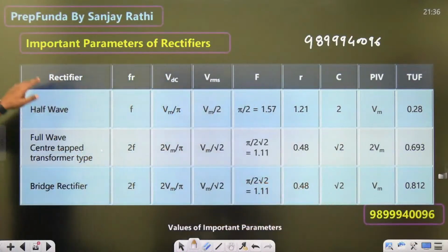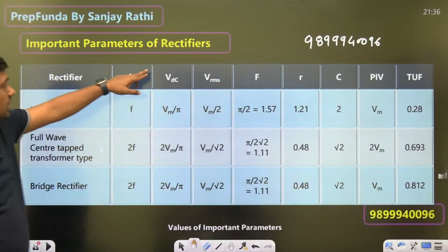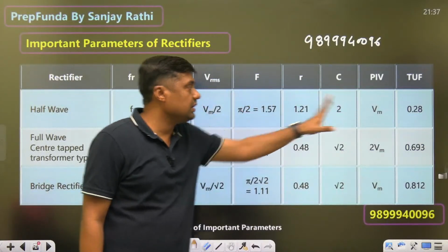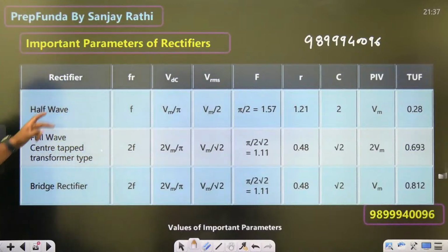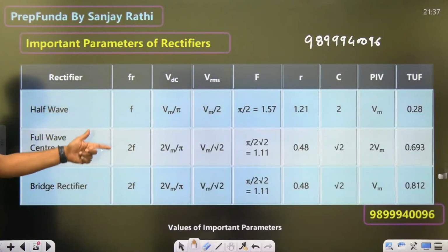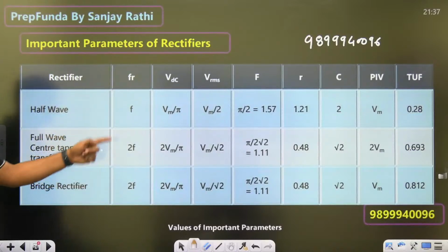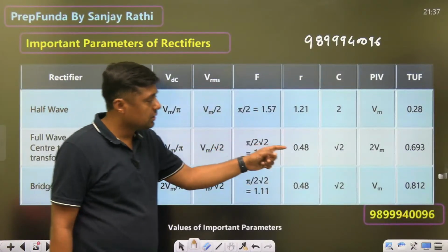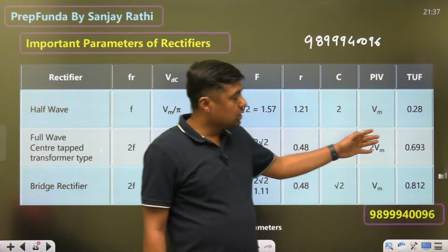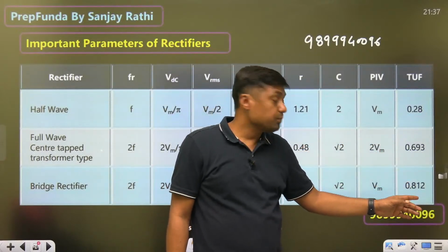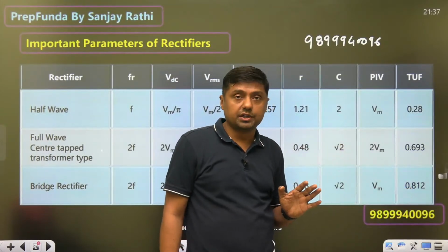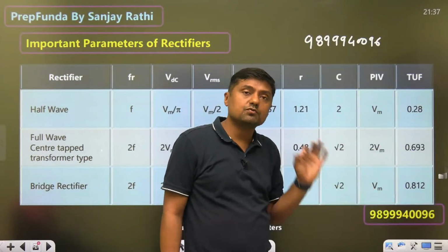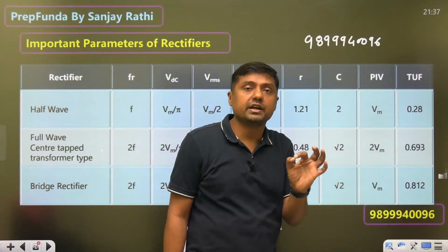Okay, तो देखो यहाँ पर पूरा लिखा हुआ है. Rectifier, ripple frequency F, DC value Vm by pi, Vm by 2, 1.57, 1.21, crest factor, PIV, transformer utilization factor. Full wave center tapped: F, 2F, 2F. 2F is the supply frequency. Ripple frequency double, 2 Vm by pi, 2 Vm by pi, Vm by root 2, Vm by root 2, 1.11, 1.11, 1.57, 0.48. And what is the transformer utilization factor for bridge rectifier? 0.812, highest among the three. It is only 0.286, 0.693, and it is 0.812. So transformer utilization factor is highest for bridge rectifier.